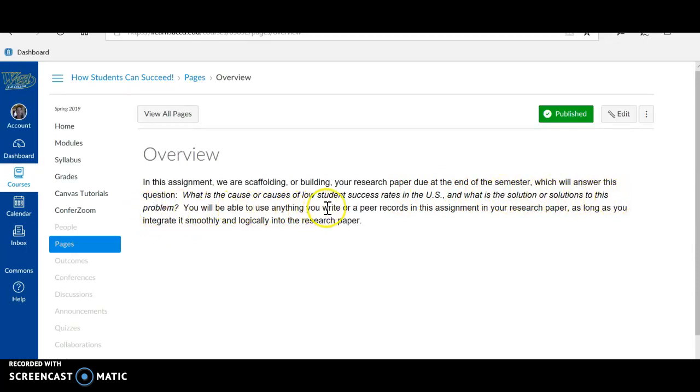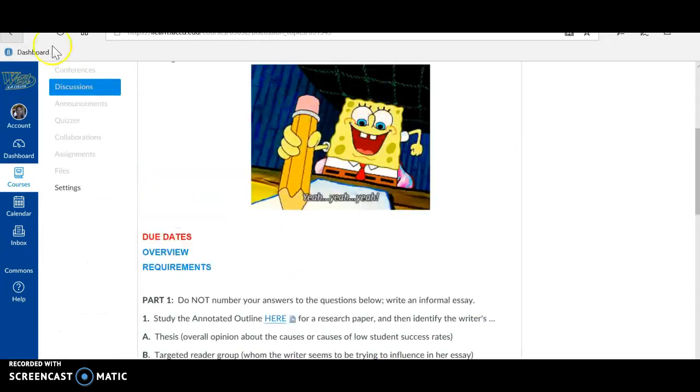You will be able to use anything you write or a peer records in this assignment in your research paper as long as you integrate it smoothly and logically into the research paper. So right away at the very beginning of the class, we are going ahead and we are building our term paper.